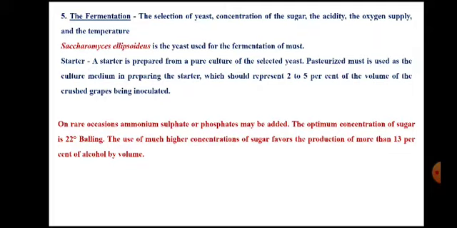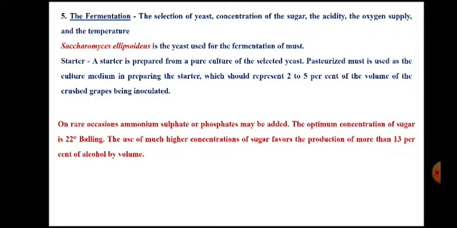Optimum concentration of sugar is approximately 22 Balling degrees. And if this is the concentration of sugar present in must, the final concentration of alcohol in the finished fermented juice will be approximately 13 gram percent.